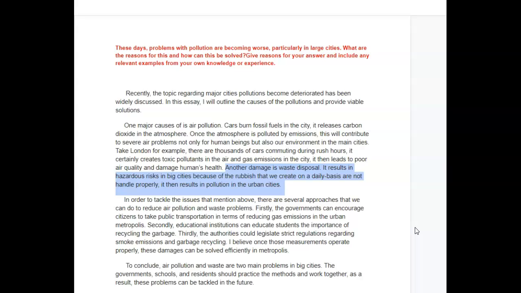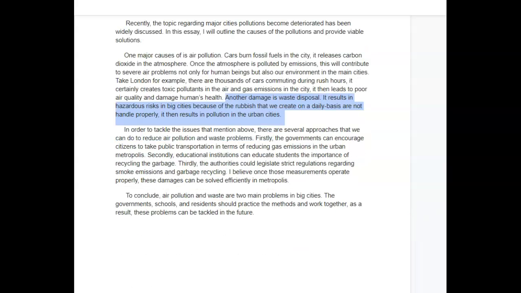So you did this for each of your points, it basically was a bulleted list. It's not a paragraph. It's not a well-developed paragraph. It needs to be developed and illustrated where you explain how you think that your solutions will solve the problem, okay? To conclude, air pollution and waste are two main problems in big cities. The government, schools, and residents should practice the methods and work together. As a result, these problems can be tackled in the future. All right, that's okay. It's fine.